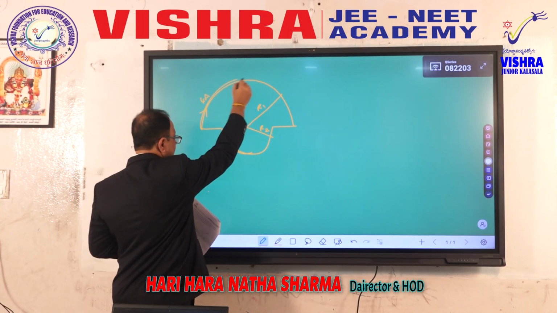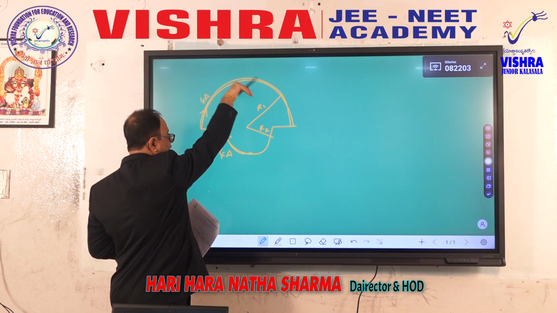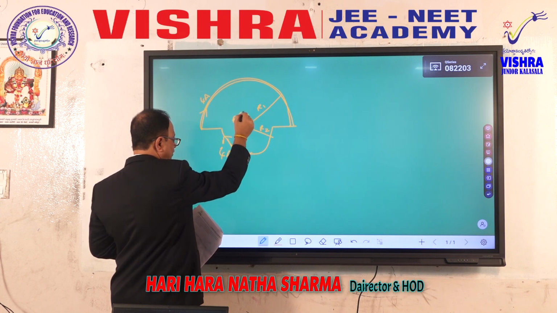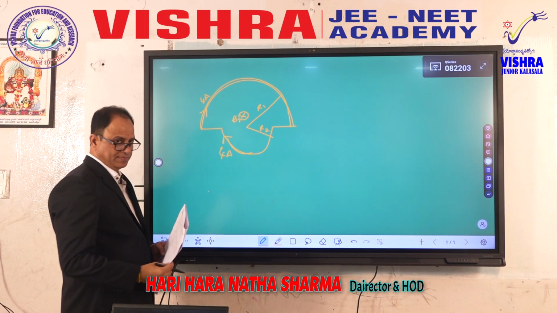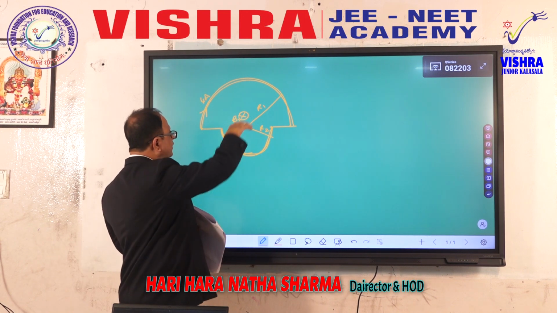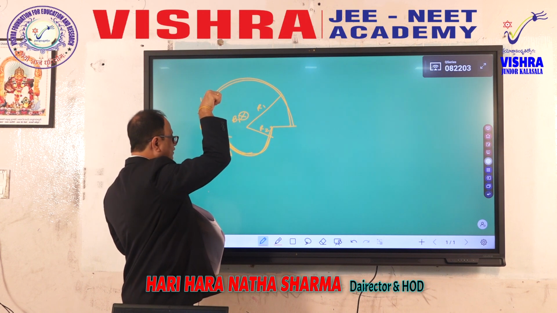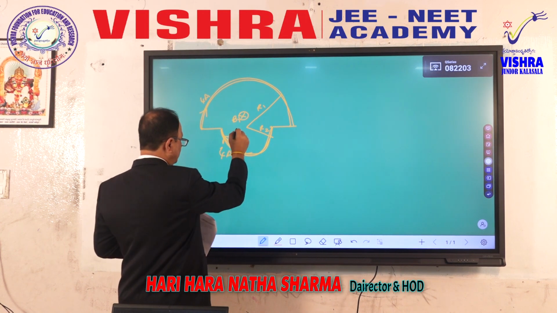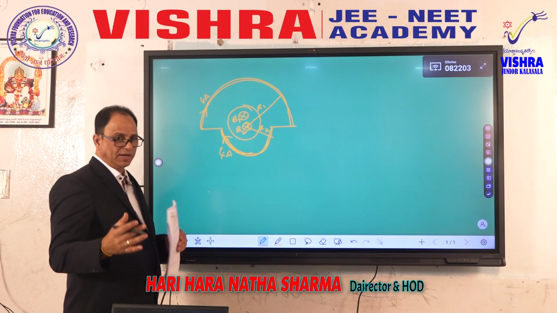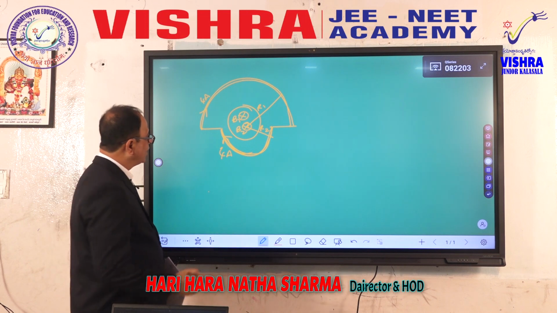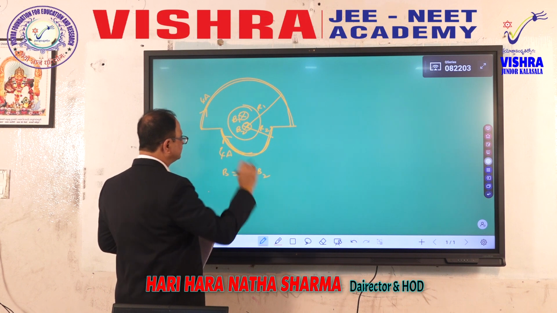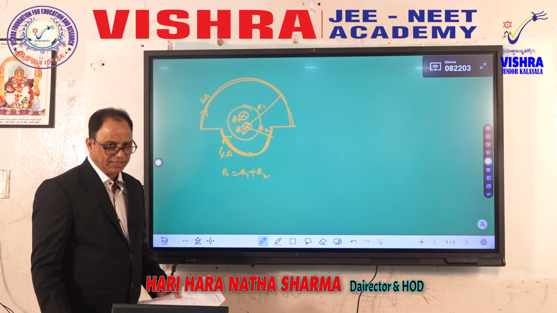This is a semicircular loop, current is like this, producing a magnetic field into the plane of the board, B1. And one more semicircular loop, current is like this, therefore again magnetic field into the plane of the board, B2. So both the magnetic fields are into the plane of the board and they are supporting each other. Net magnetic field strength B is equal to B1 plus B2. This he wanted you to calculate.